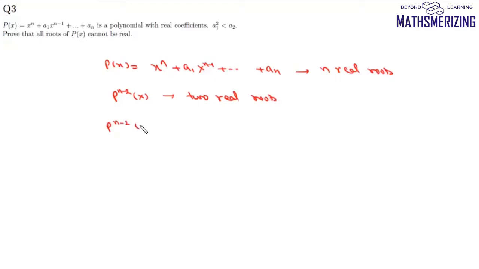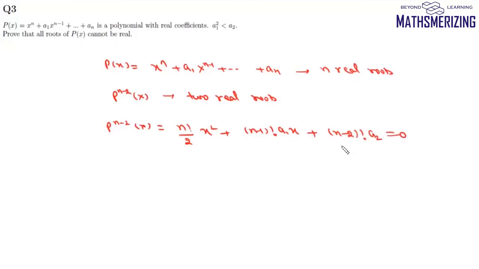If we differentiate it n minus 2 times, we can write this as factorial n upon 2 into x square plus factorial n minus 1 a1 x plus factorial n minus 2 a2, and it is equal to 0. So this equation should have 2 real roots.